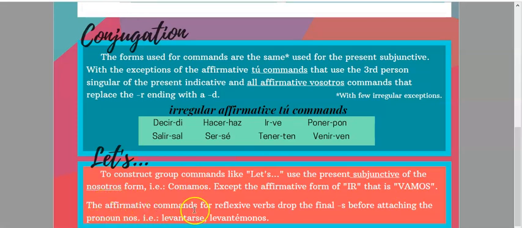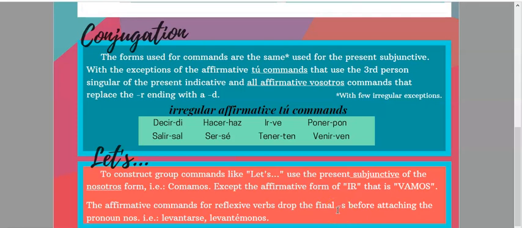The affirmative commands for reflexive verbs, remember this one, they are going to drop the s before attaching the pronoun nos. For example, for levantarse, levantémonos. So they are dropping that final s.